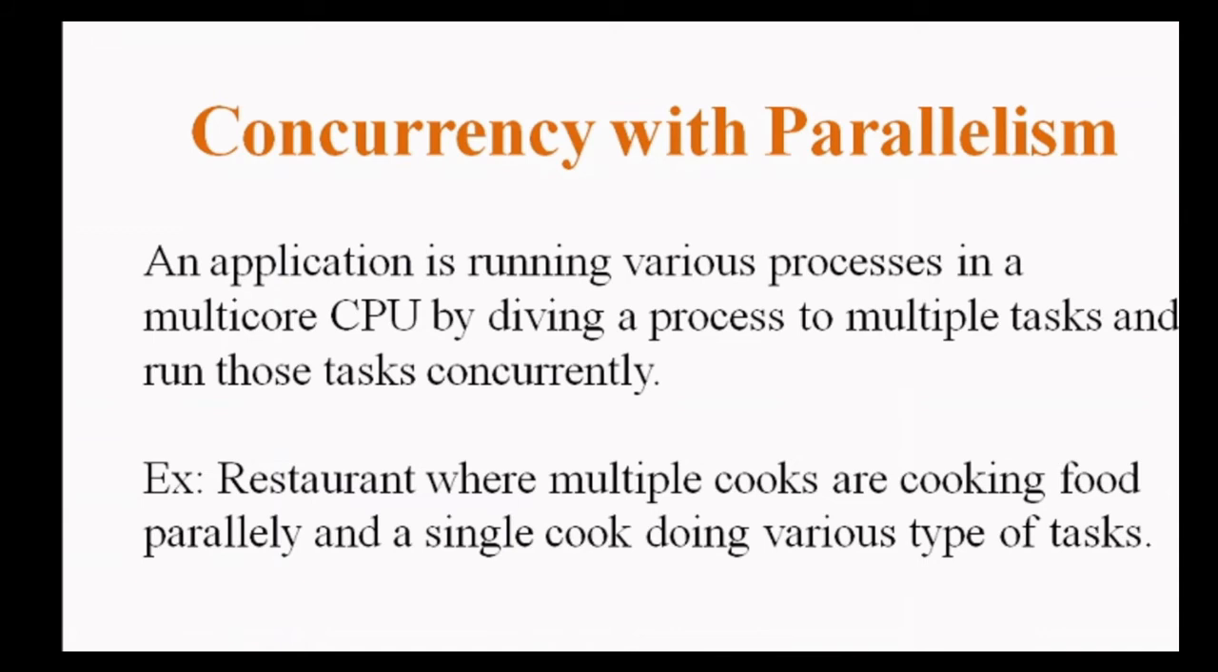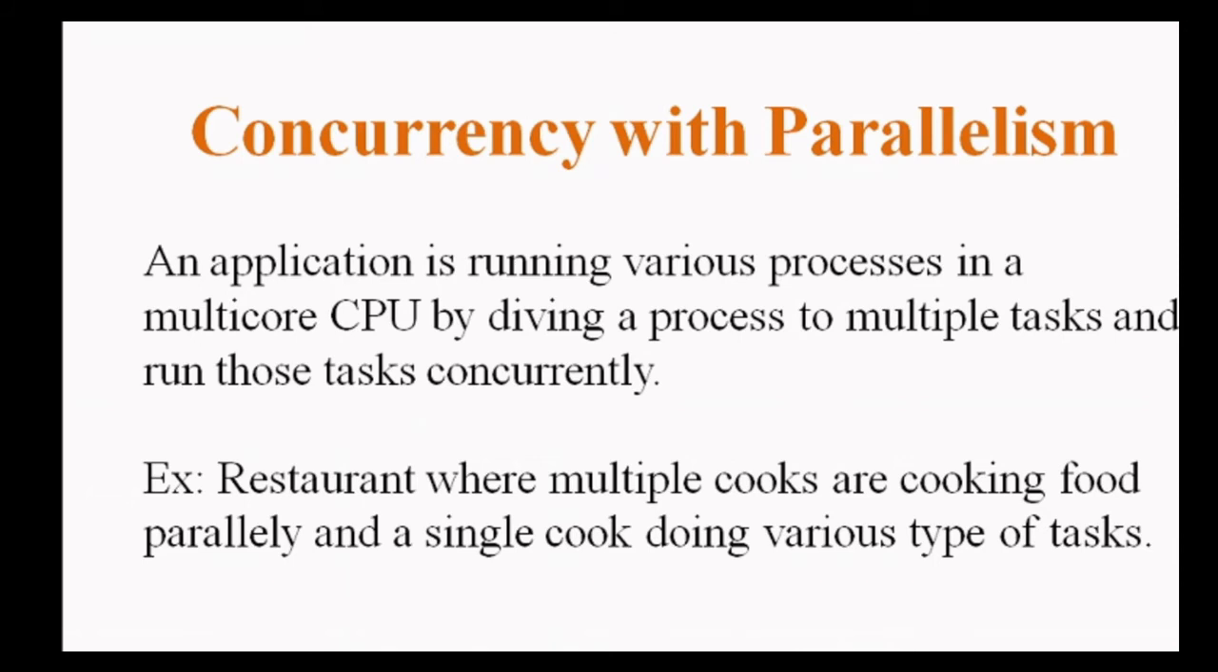Concurrency with parallelism. An application is running various processes on a multi-core CPU by dividing a process into multiple tasks and running those tasks concurrently. Basically, a system is using a multi-core CPU on which we are running multiple processes, and each process is further divided into multiple parts.